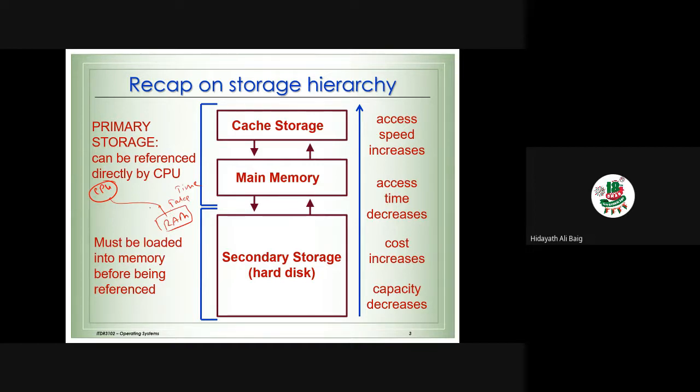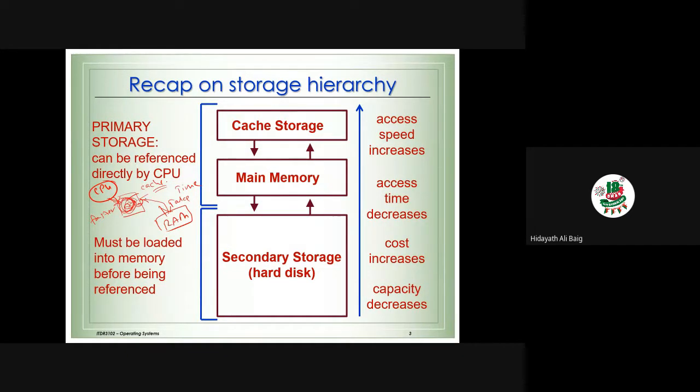That's why what we have in the middle, we are going to keep some data from the RAM in this cache memory. The CPU can directly access the cache memory, and cache memory is faster compared to RAM. So of the data which is available on the RAM, we can keep some data which is regularly accessed by the CPU. We cannot keep everything here. We can keep only part of the data which is regularly used by the CPU or which is frequently used by the user of the computer. So that data will be here.